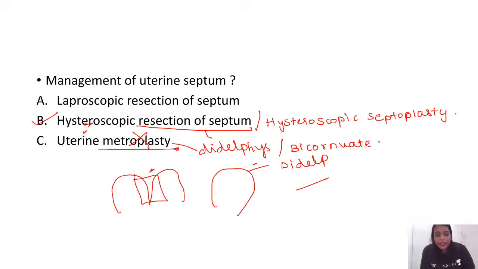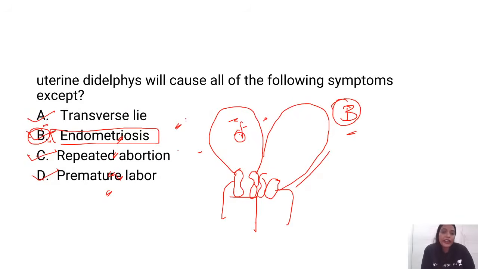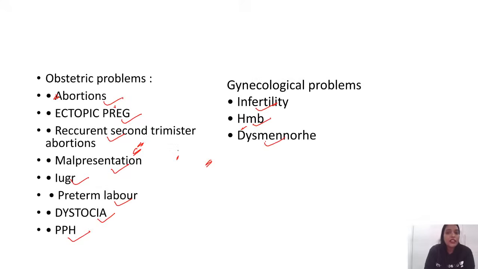Now somebody was asking me why we have transverse lie in uterine didelphys. Why do we have malpresentations? One of the main reasons for malpresentation is whenever the space in the uterus is compromised. Uterine didelphys means you have two uteri, so the uterus can be smaller compared to a normal uterus. As the space is compromised, there are more chances of malpresentations. Even if you go back and look into your books, one of the obstetric problems associated with uterine malformation is malpresentation. Malpresentation can be transverse lie, or you can also have breech.